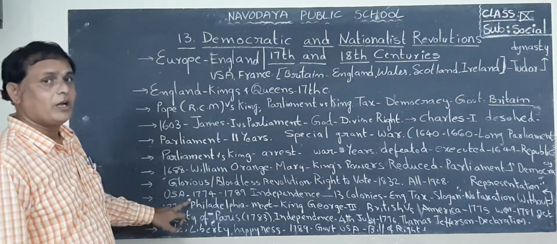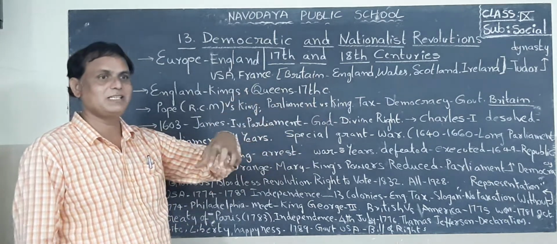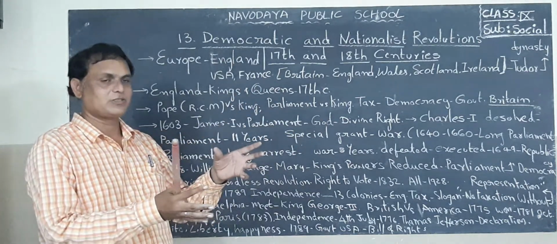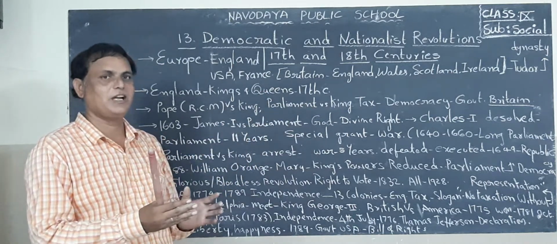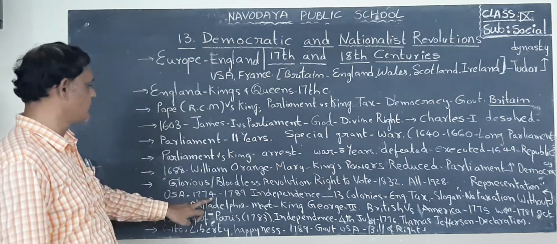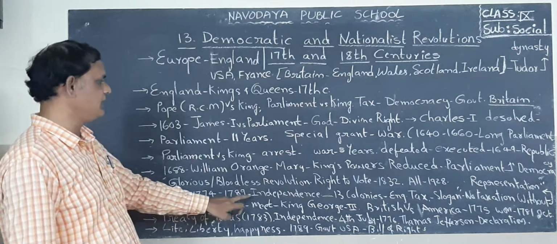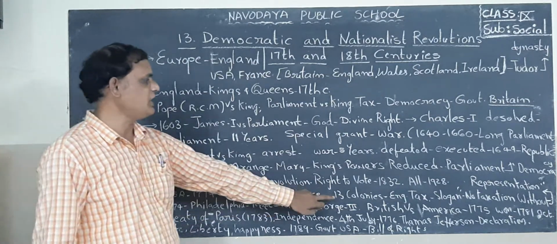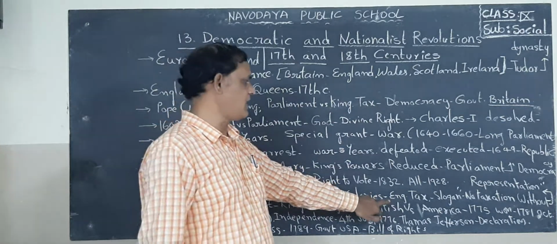The USA: 13 colonies came from England to America and settled down. In 1774 to 1789, this is the period of independence.